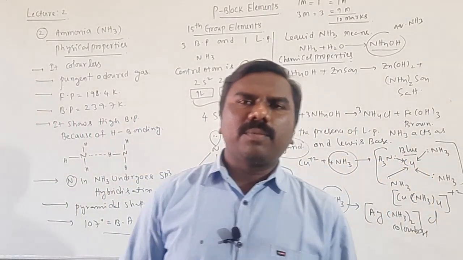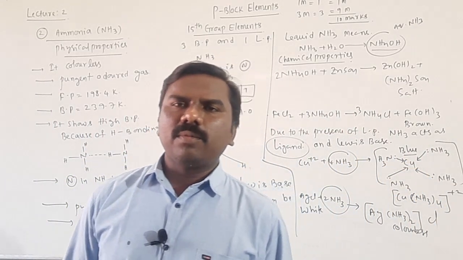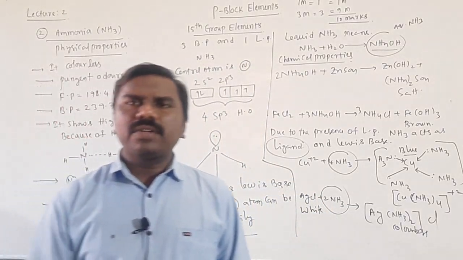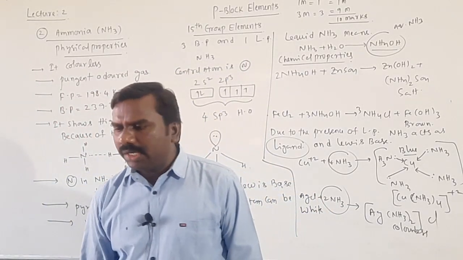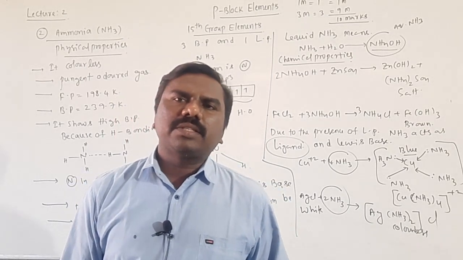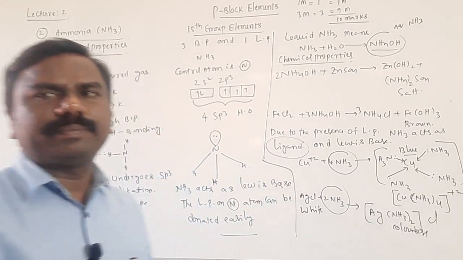Finally, uses of ammonia. Ammonia is used to prepare fertilizers like ammonium chloride and ammonium sulfate, used as a refrigerant, used as a solvent, and used in the manufacture of inorganic compounds. I will write all those points now.